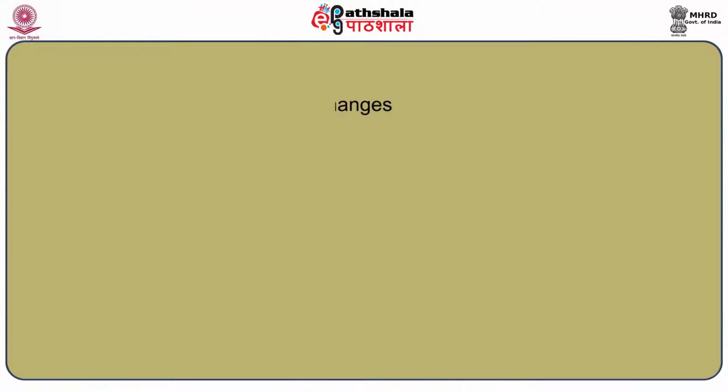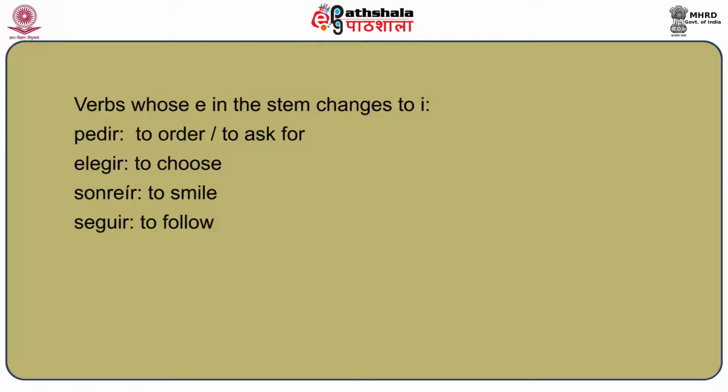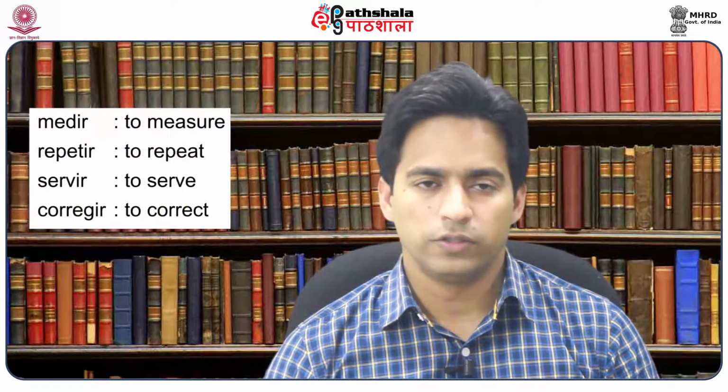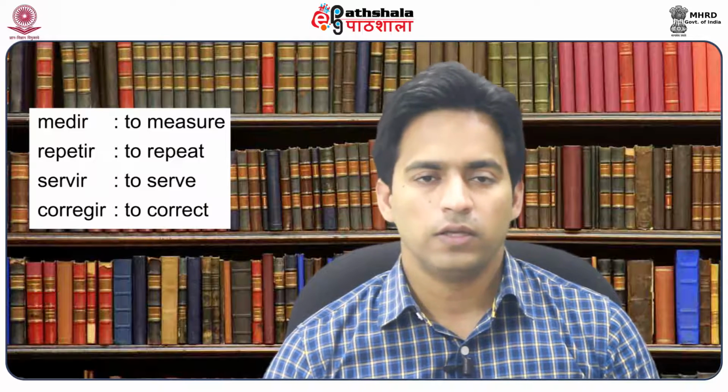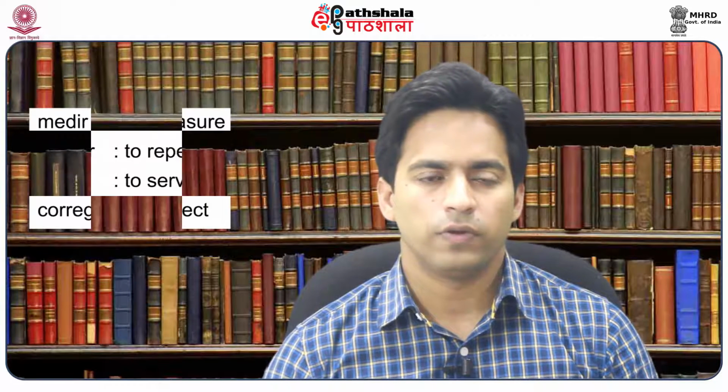Now let's see some more verbs whose e in the stem changes to i. Till now we have seen verbs whose e changes into ie. Now we are going to see verbs whose e changes into i only. So verbs like pedir, which means to order or to ask for, elegir, which means to choose, sonreír, which means to smile, seguir, which means to follow, medir, which means to measure, repetir, which means to repeat, servir, which means to serve, and corregir, which means to correct.